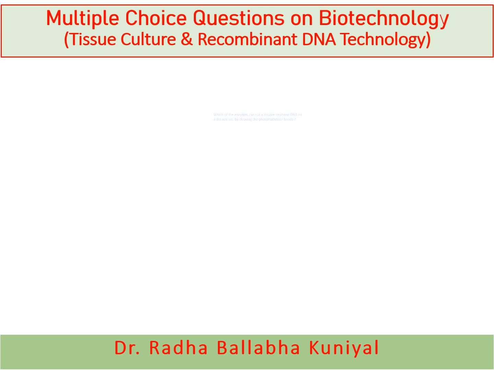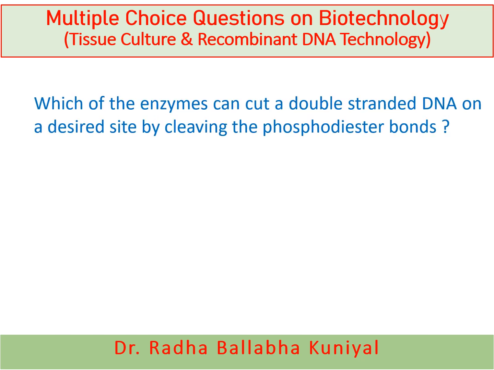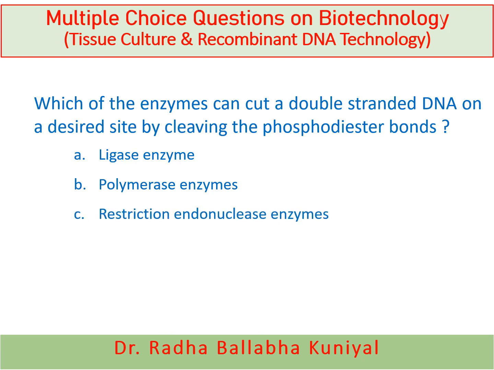Now the next question is, which of the enzymes can cut a double-stranded DNA on a desired site by cleaving the phosphodiester bonds? A. Ligase enzymes, B. Polymerase enzymes, C. Restriction endonuclease enzymes, or D. Restriction exonuclease enzymes. And here the correct answer is restriction endonuclease enzymes. And here the restriction endonuclease enzyme type 3 is commonly used in biotechnological programs.